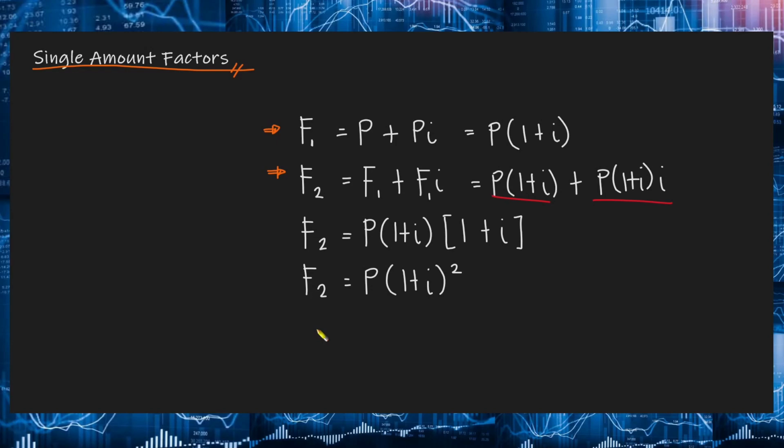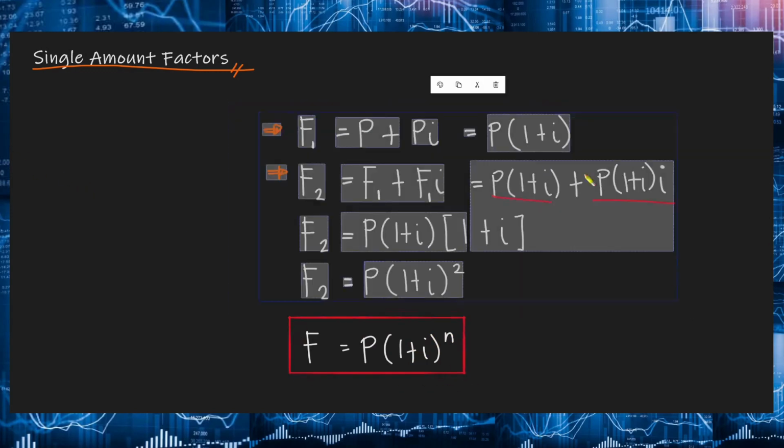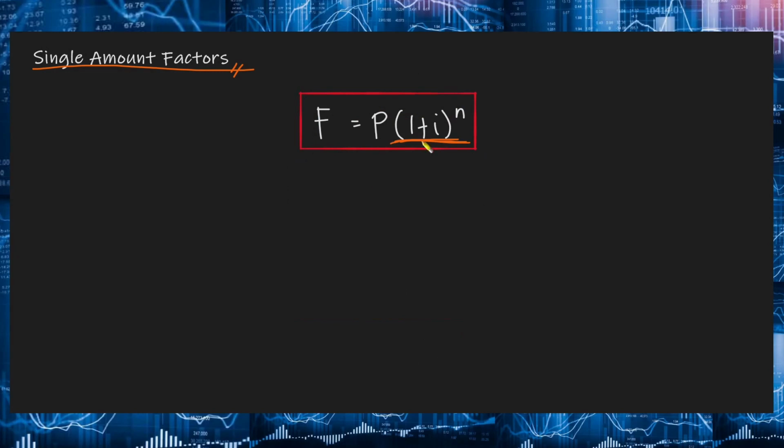Now, to generalize this equation, to find F given P for n years, the following formula is used. So that will be F equal to P times 1 plus I raised to n. So the factor 1 plus I raised to n is called the single payment compound amount factor, but it is usually referred to as the F slash P factor. Now, this is also read as finding F given P. Okay? So yung first na letter dito, yan yung unknown natin, and then yung second letter, yan naman yung given. Okay? So that is finding F given P.